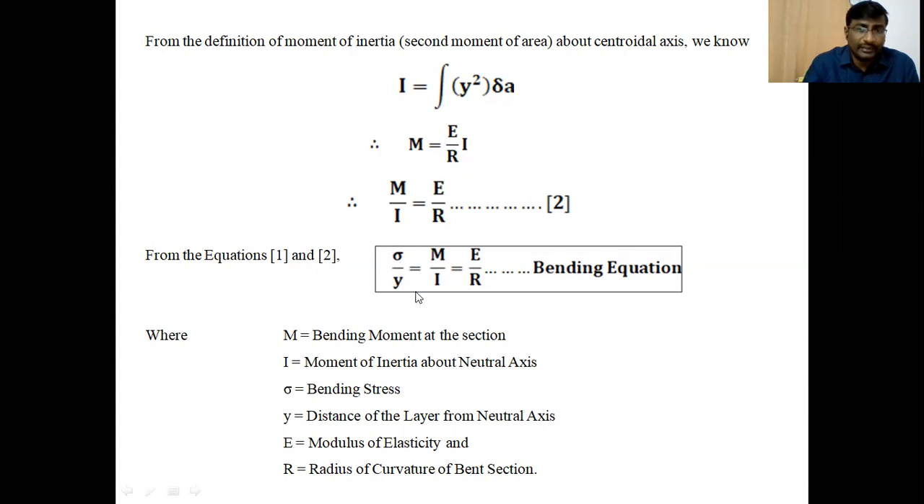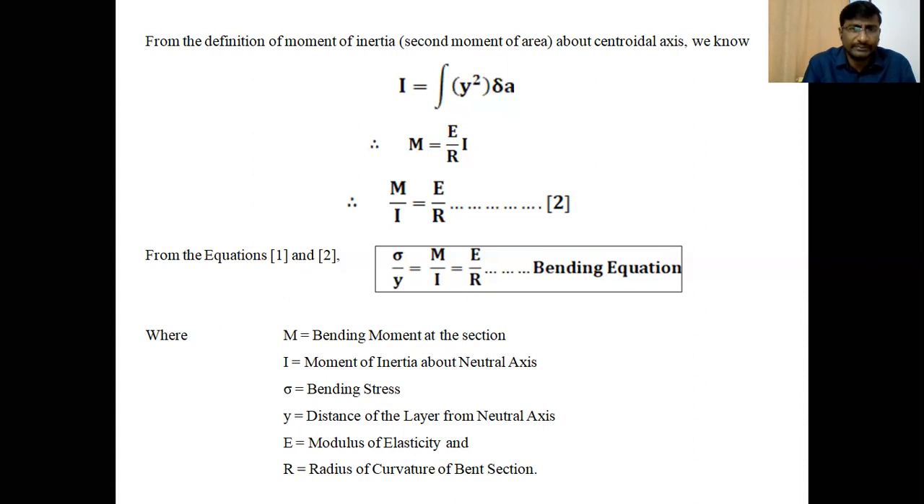For example, we want to calculate the stress in a particular layer. That layer's distance is small y from the neutral layer. So y is the distance of a particular layer from the neutral axis. E is the Young's modulus. We know that the modulus of elasticity is Young's modulus. Capital R is the radius of curvature of the bent section. It is the distance of the neutral layer from the center of curvature. So this is the bending equation in which 6 parameters are related to each other: sigma, y, M, I, E, R. Clear, students? This is called the bending equation.